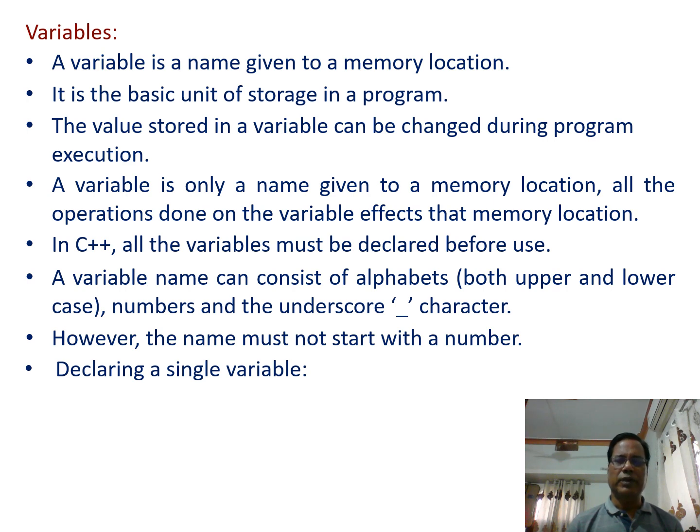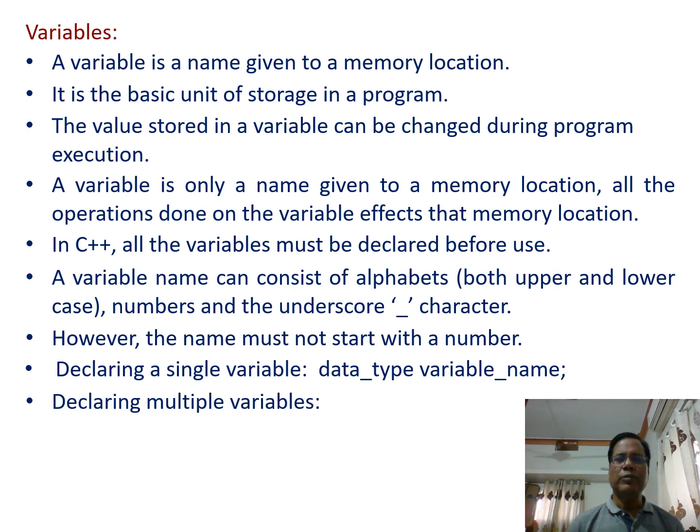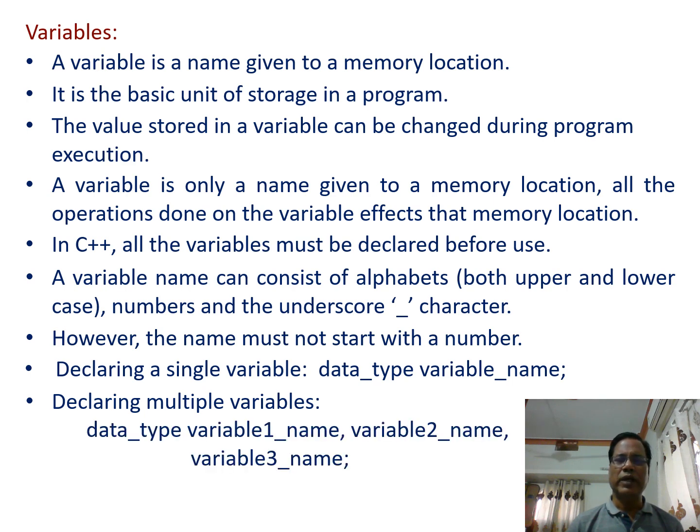Declaring a single variable: data type, then variable name and at the end a semicolon. So this is the syntax for declaring a single variable. Now if you want to declare a number of variables simultaneously, that can be declared like this: data type, variable first name, comma, variable second name, comma, variable third name. So these variable names are separated by commas. So a number of variables can be declared simultaneously.